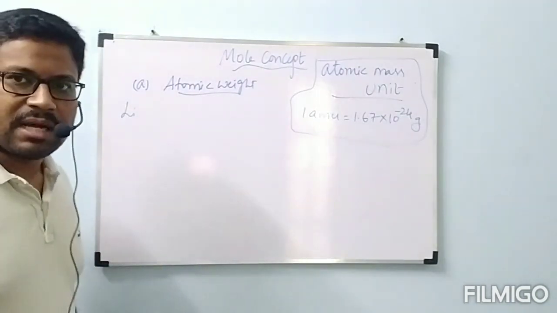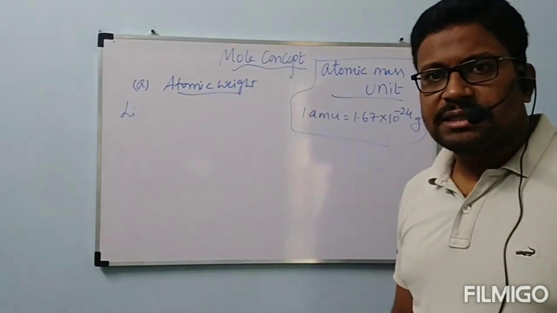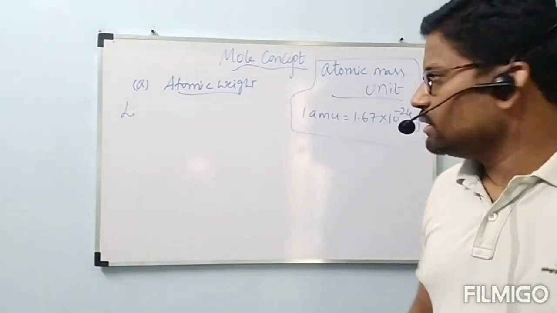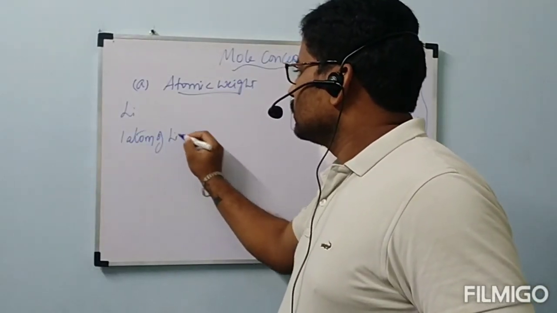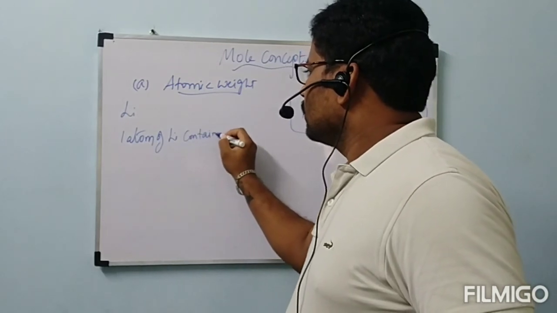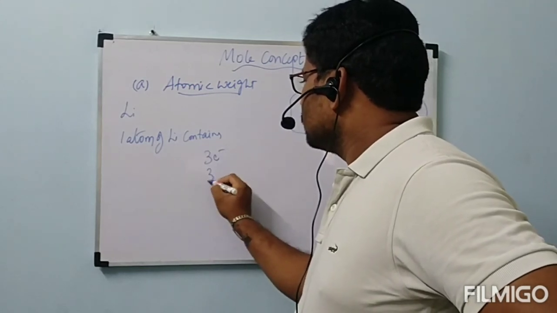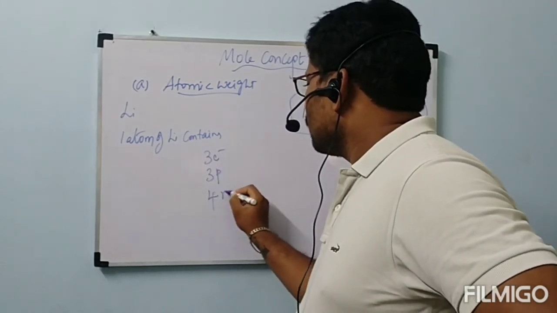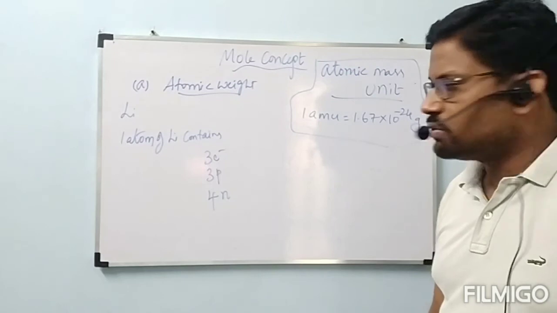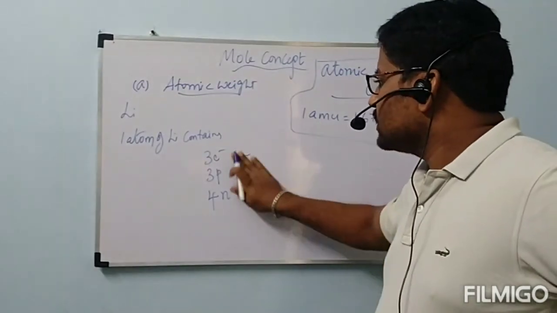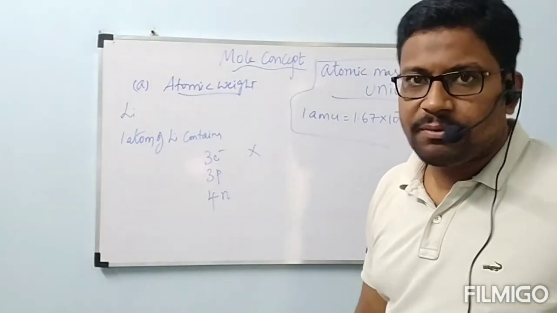Then how to find the mass of one atom of lithium? How many particles are present in lithium? Those particles' mass will give the mass of lithium. One atom of lithium contains 3 electrons, 3 protons and 4 neutrons. Electron mass we are not going to consider, because electron mass is very small when compared to proton mass.